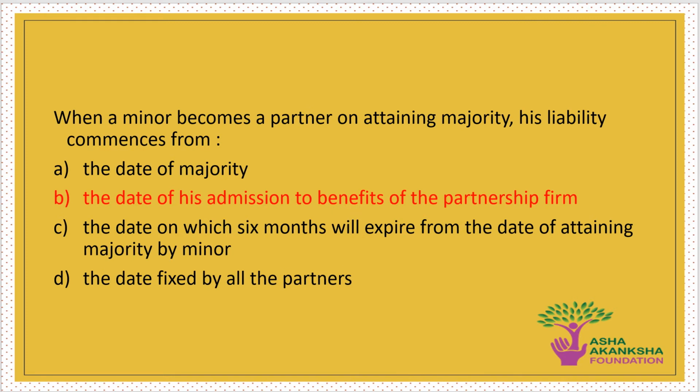First question: when a minor becomes a partner on attaining majority, his liability commences from. The correct answer is the date of his admission to the benefits of the partnership firm.